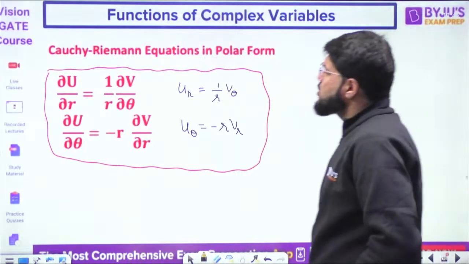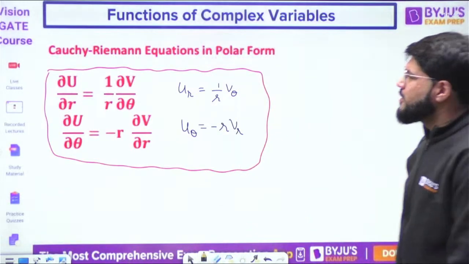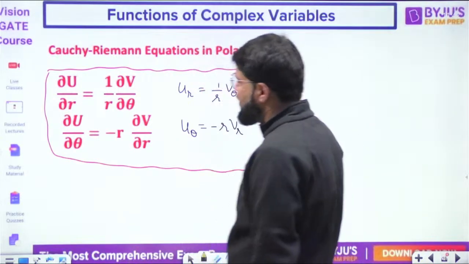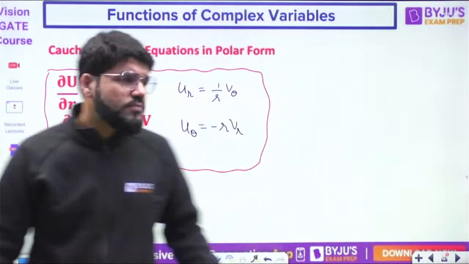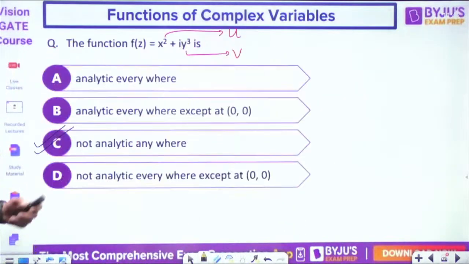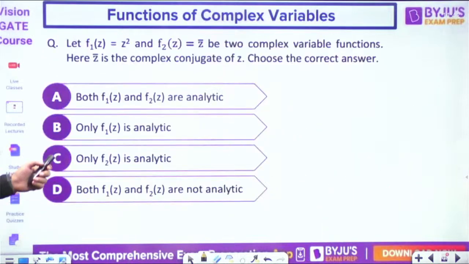So these are the Cauchy-Riemann equations in polar form. I told you, we will not derive anything today. Del U by del R is 1 by R del V by del theta. Del U by del theta is minus R del V by del R. That is the Cauchy-Riemann equation in polar form. Done. Now, look into the next question.